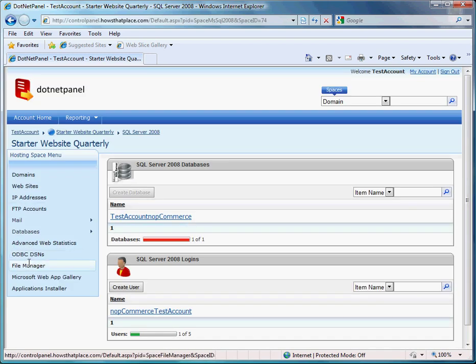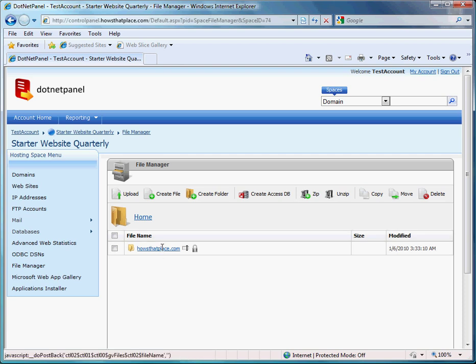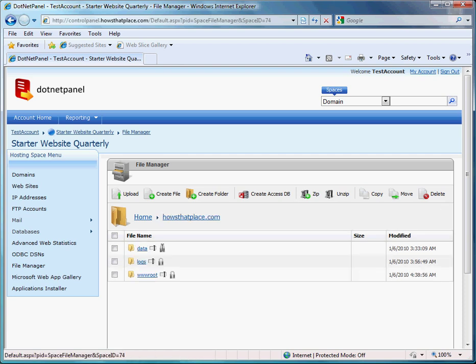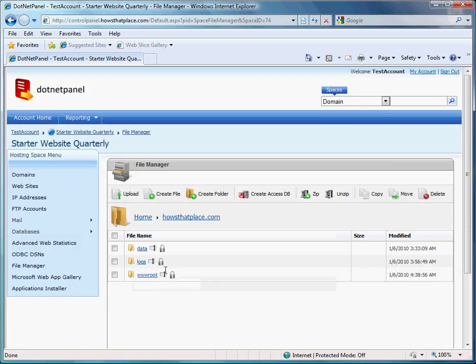Now we'll need to access the file manager. Select your domain name. Now next to www root, we want to click the lock symbol. And we want to ensure that read and write access is provided for all users. Click Replace Permissions on all child objects and Set Permissions. This is going to allow nopCommerce to install.